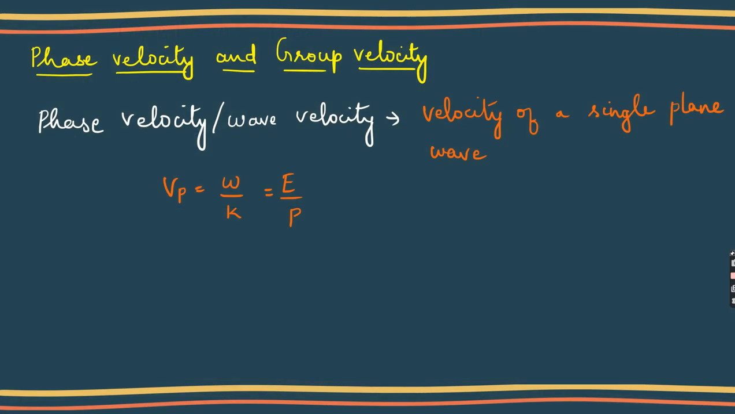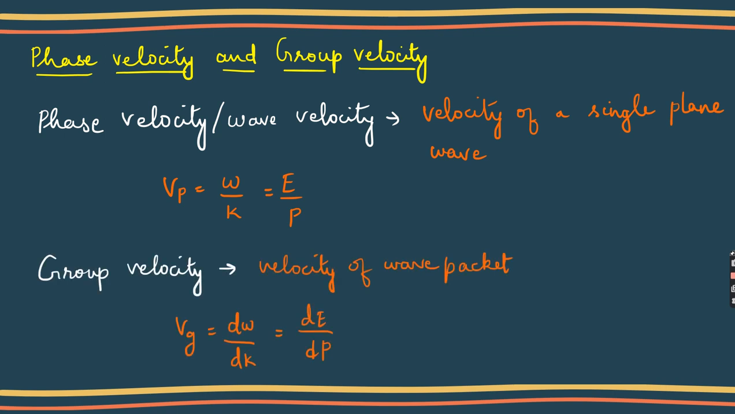So let us see the phase velocity and group velocity. Phase velocity, also called wave velocity, is the velocity of a single plane wave. The single plane wave which was shown first, the velocity of that wave is called phase velocity, and it is given by Vp is equal to omega by k, which is equal to E by P. This omega by k can be derived from any dispersion relation. Okay, it's up to you. It's up to our solving capability how to use a given equation in terms of Vp.